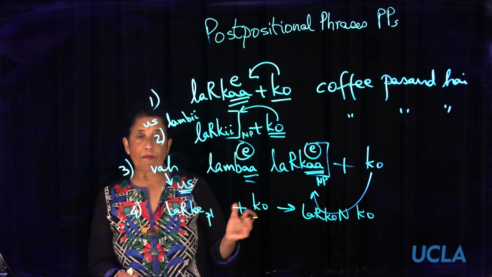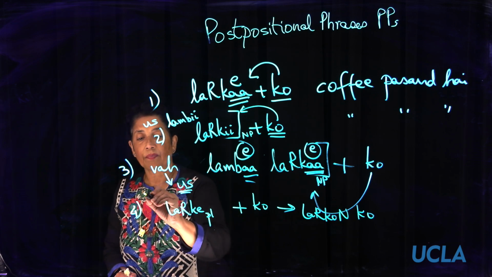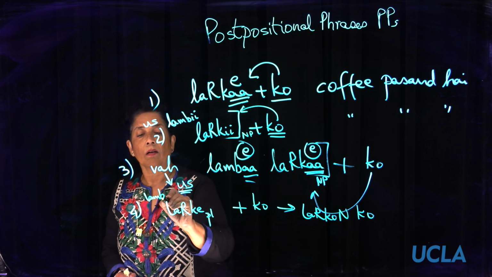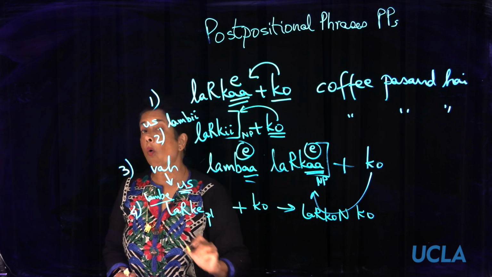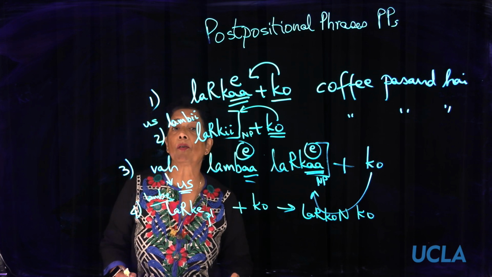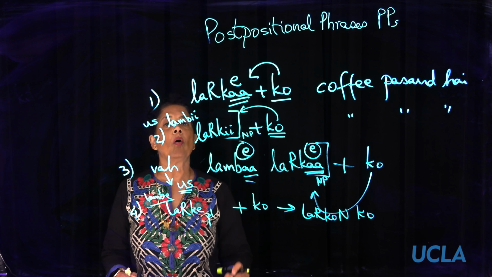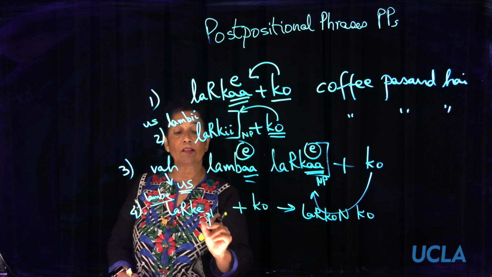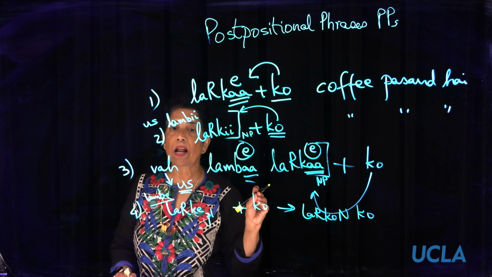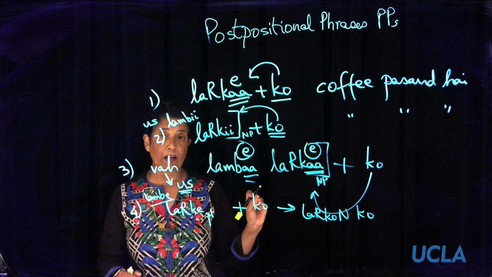Okay. If there was a lambe over here, no other change in the shape of the adjective. So the adjective rule is a bit different from the noun oblique rule.